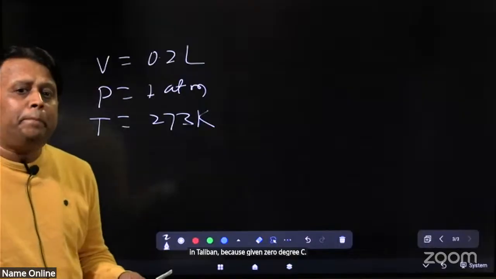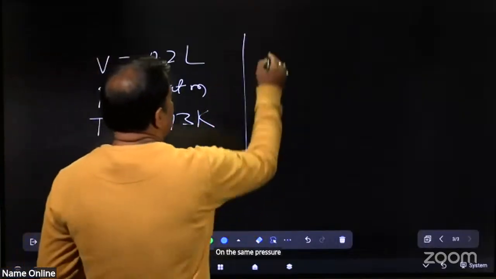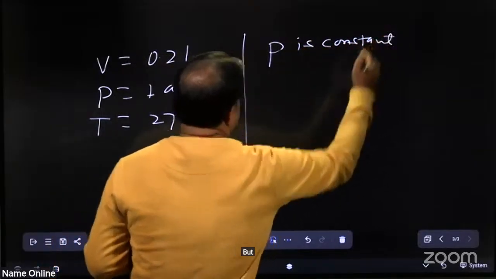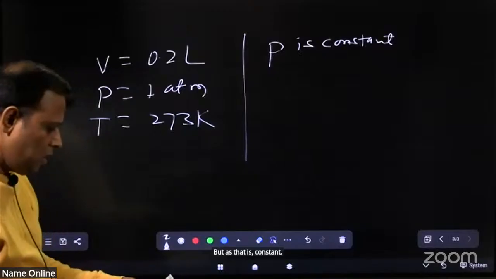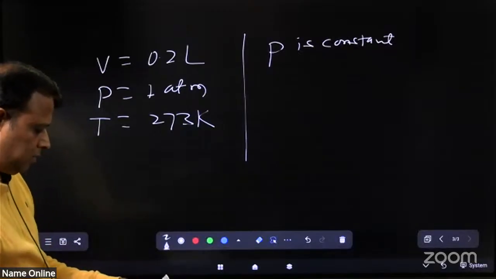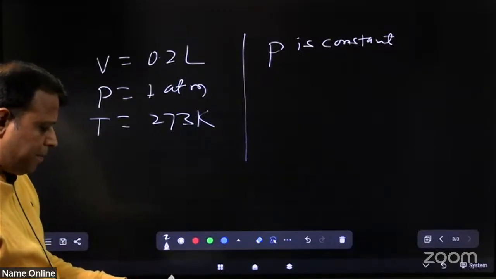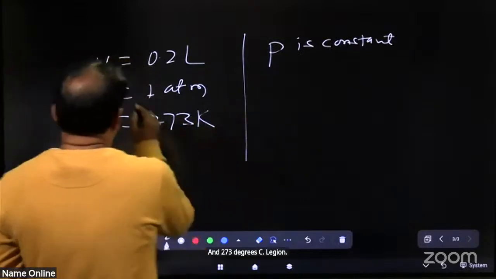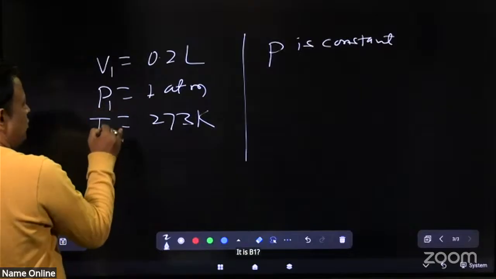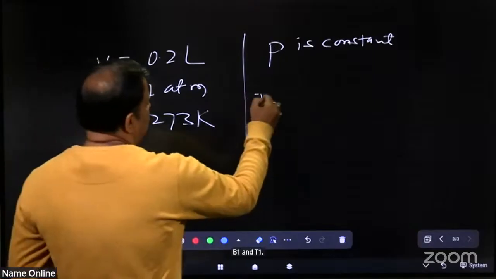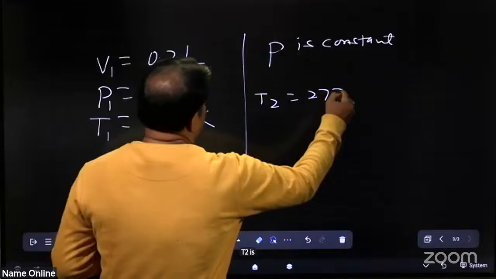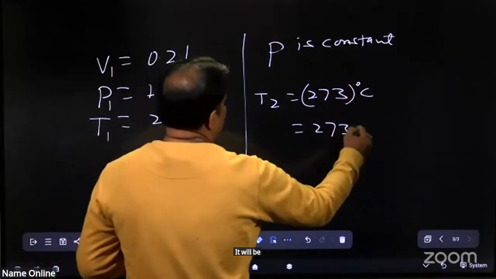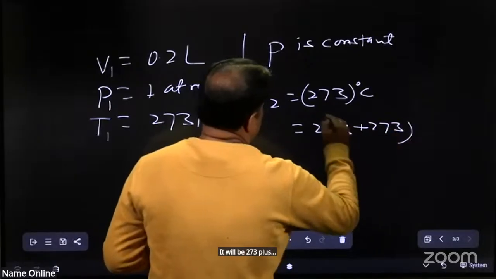At the same pressure, that means P is constant. But at 273 degrees C, listen, it is V1, P1, T1. T2 is 273 degrees C. It will be 273 plus 273.